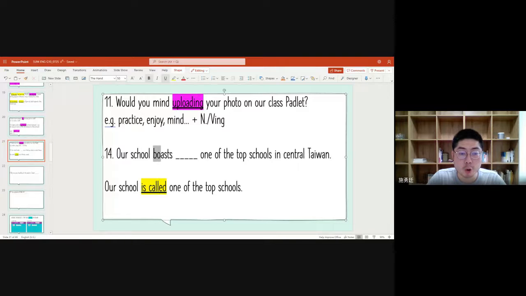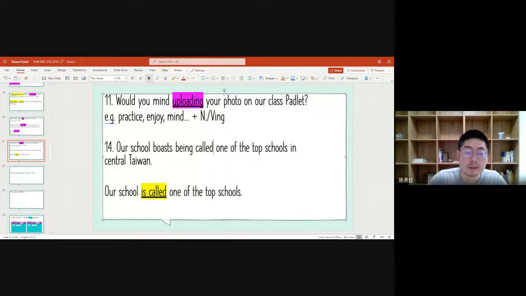So in this case, boast something, right? So we boast something, which means that something makes you feel quite proud, and then you probably feel quite satisfied with that. So our school boasts, and then here it should be a noun. So that's why we had to make this part into a V-ing form, like the one we have here. So in this case, you'll say our school boasts being called one of the top schools. So that's why I have being called in this case.